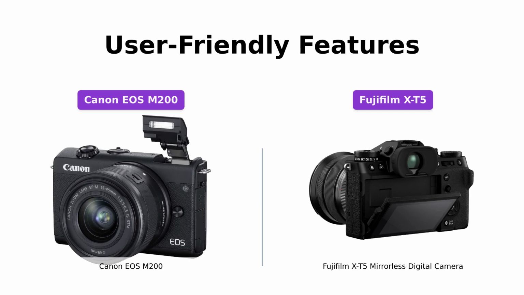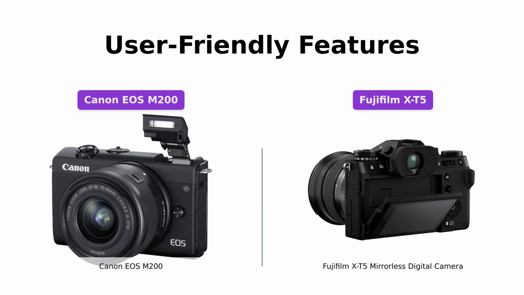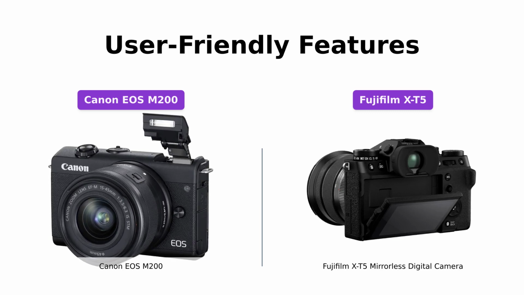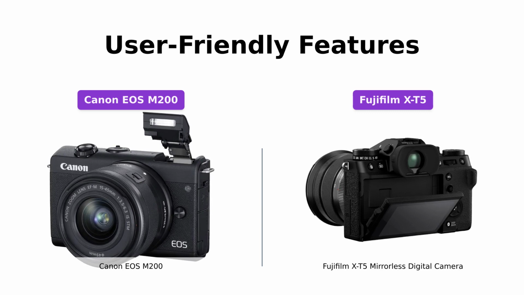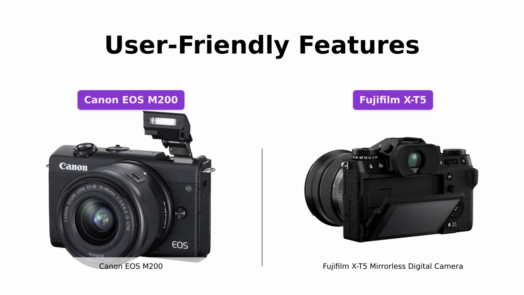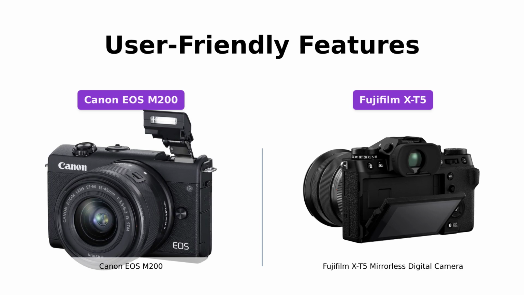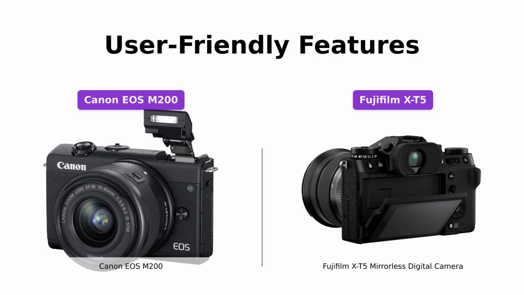On the other hand, the Fujifilm X-T5 retains its classic X series design with dials for quick and easy settings, even when the camera is switched off. It also offers a three-way tilting LCD and powerful in-body image stabilization.